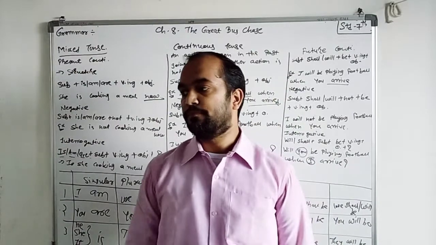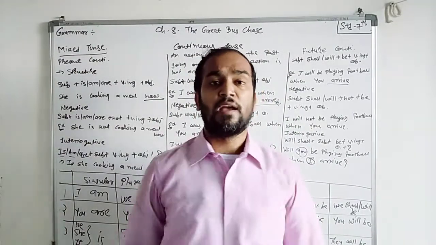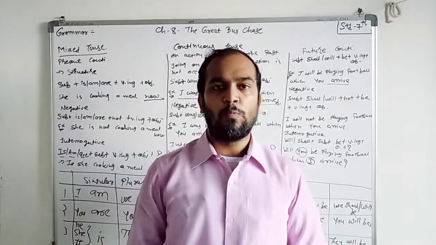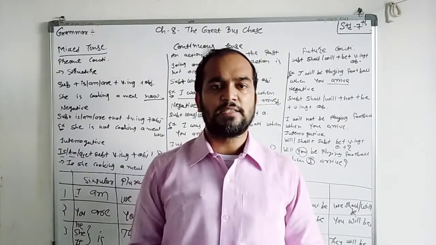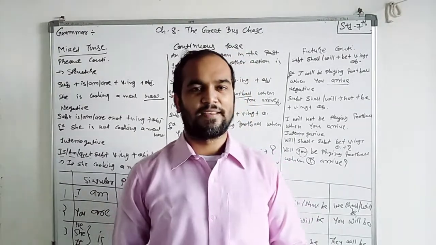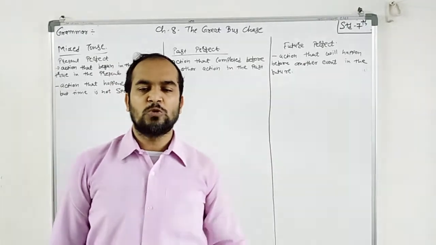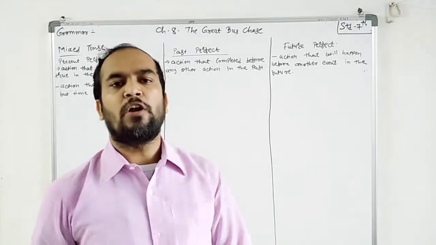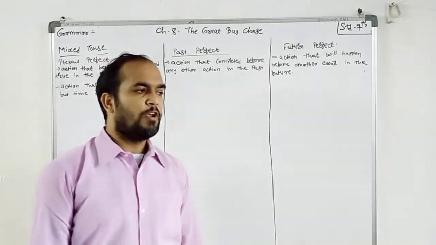So students, this is your continuous tense. I hope you understand these tenses properly. So students, now I have already completed the continuous tense.